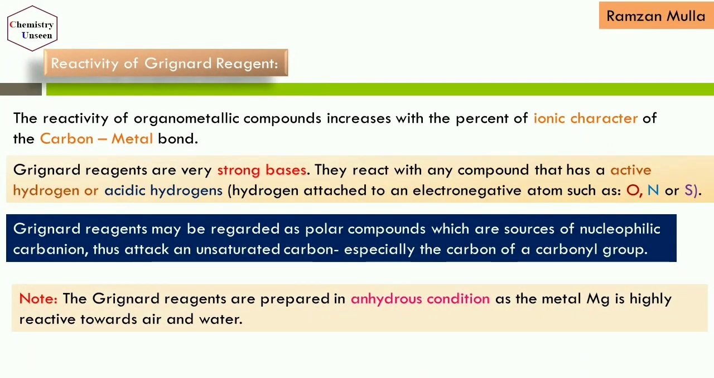The next one is reactivity of Grignard reagent. The reactivity of organometallic compounds increases with the percentage of ionic character of the carbon metal bond. As the percentage of ionic character of the carbon metal bond increases, the reactivity of organometallic compounds also increases.